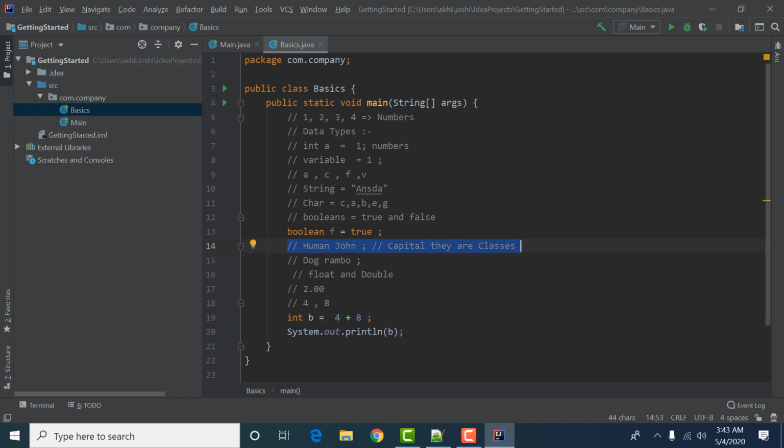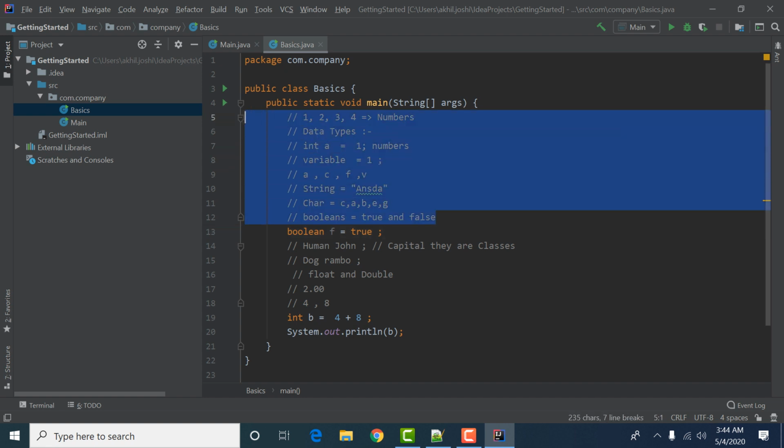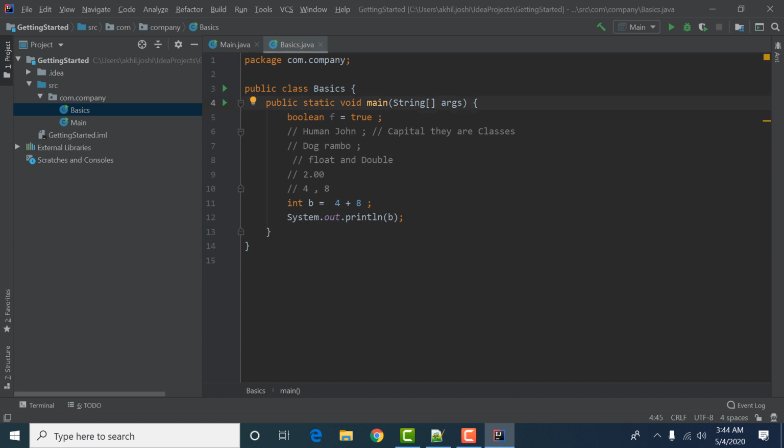The lines which are second are comments. Comments means these lines are not understood by the compiler, the IDE doesn't know what they mean. They are simple handwritten notes. The things in yellow and bright white are the only ones that work. If I remove these lines, nothing will happen. It will not hinder my program in any kind.